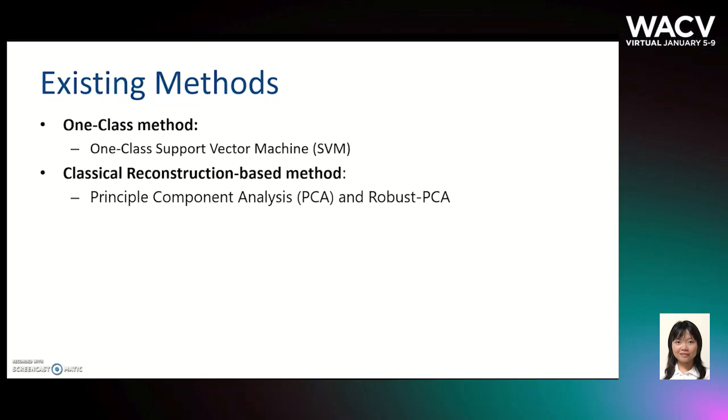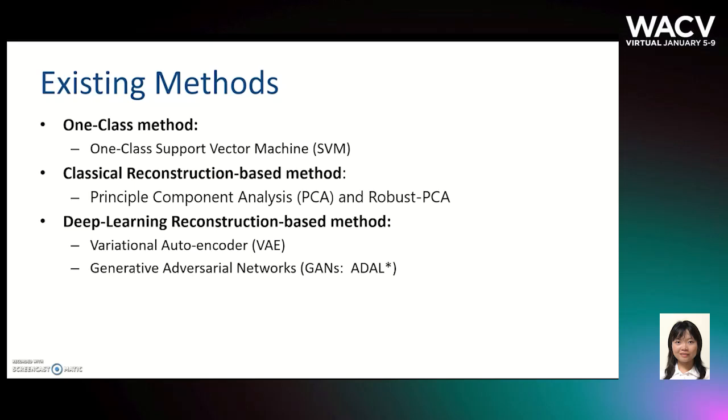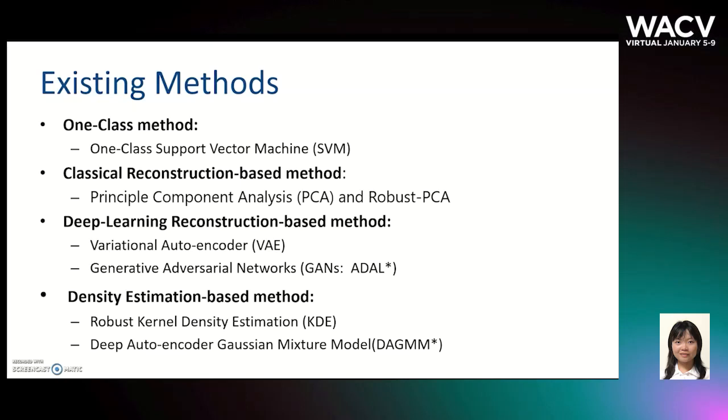More recent works, such as VAE and ADAL, use deep learning techniques. However, they require pre-isolation of normal data in the training phase. There are also density-based methods. They treat anomalies as no-density regions in some feature space. Unfortunately, they are less applicable on high-dimensional data, where density estimation is a challenge.